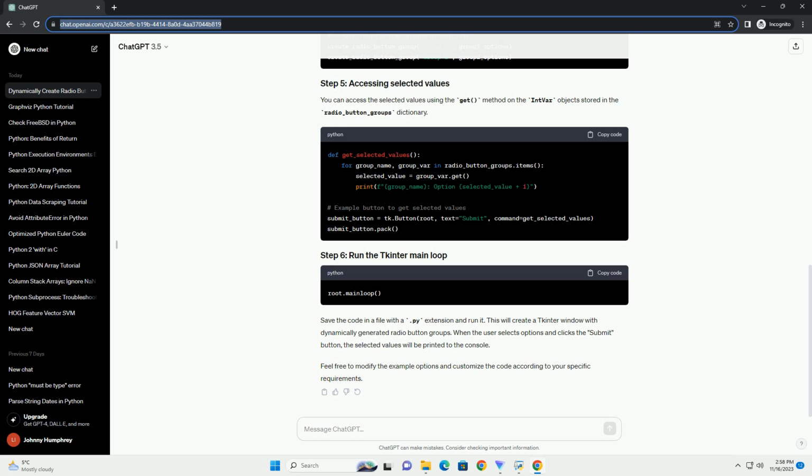Feel free to modify the example options and customize the code according to your specific requirements.